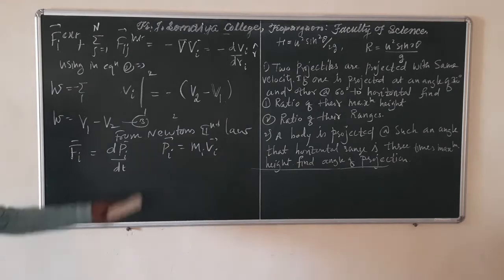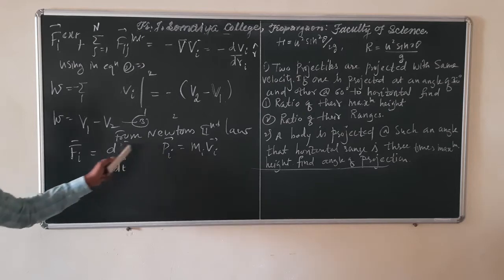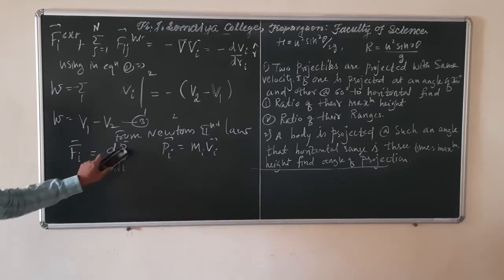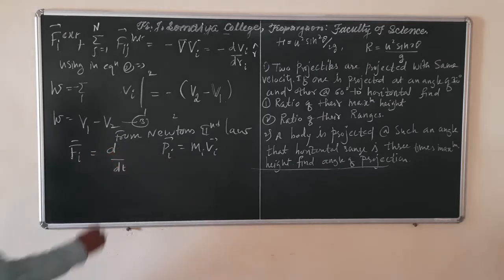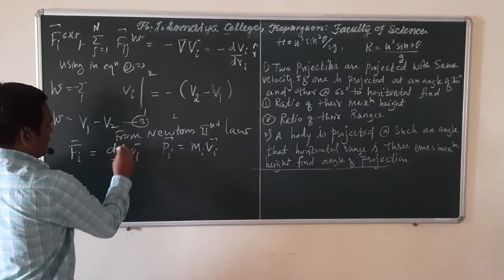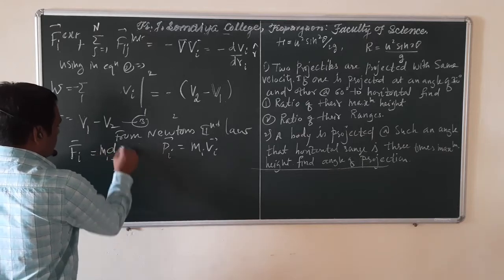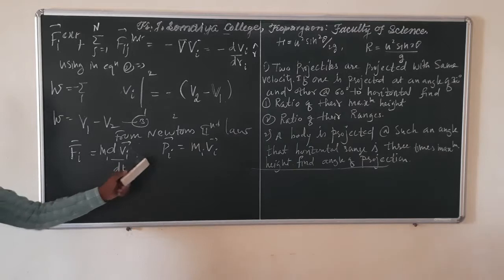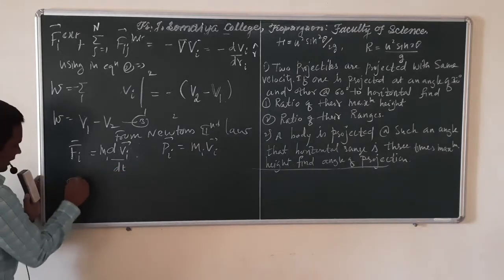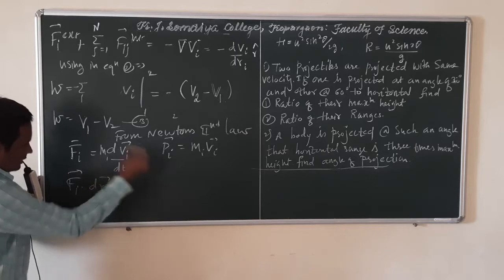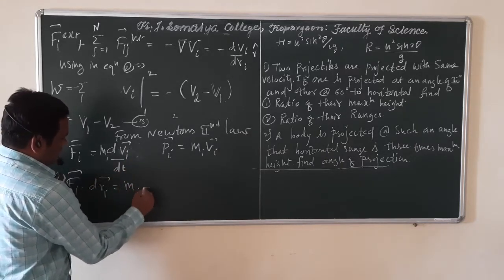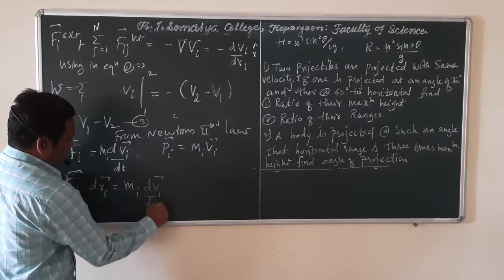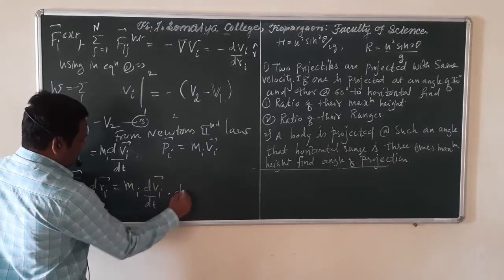If you put p_i in this equation, F_i is equal to, instead of p_i, you can write m_i into v_i. So m_i is constant, so this is nothing but the derivative of the velocity of the ith particle with respect to time. Now take dot product with dr. So F_i dotted with dr_i is equal to m_i dv_i by dt, dotted with dr_i.